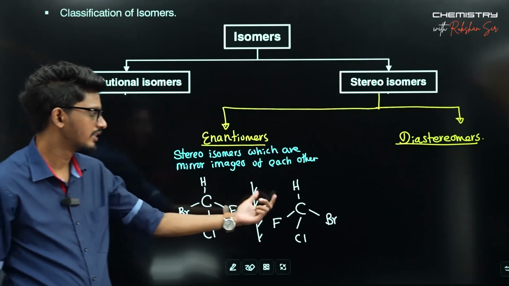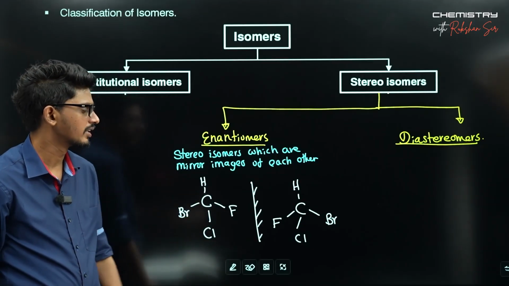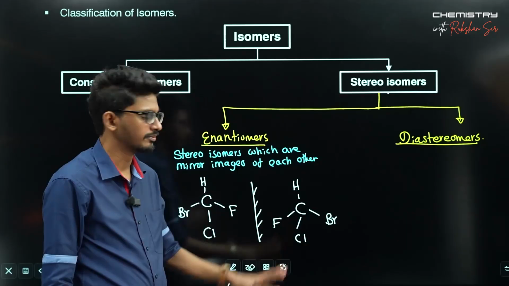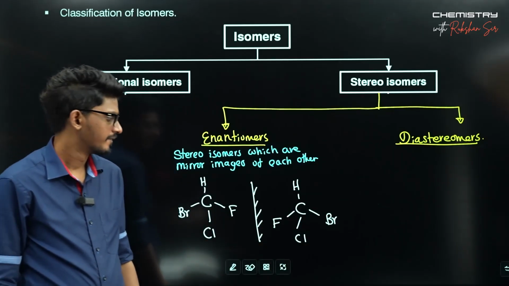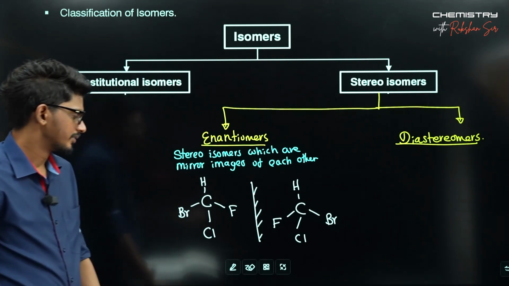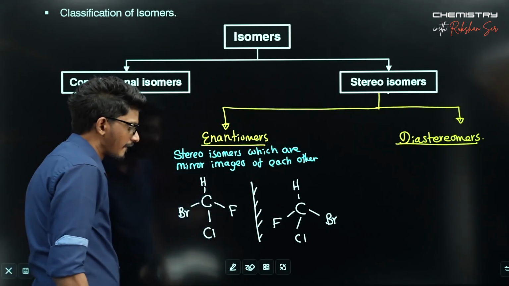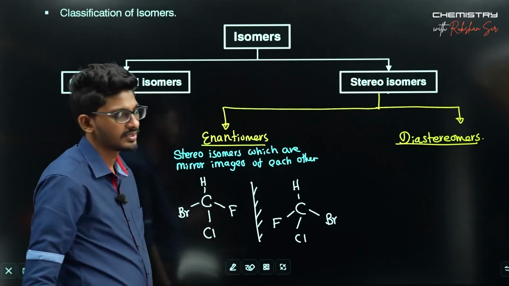So these are stereoisomers. With this carbon, you have a hydrogen, bromine, chlorine and fluorine connected. With this one, the same. Both are the same atomic connectivity, but they differ with the arrangement of atoms in 3D space.